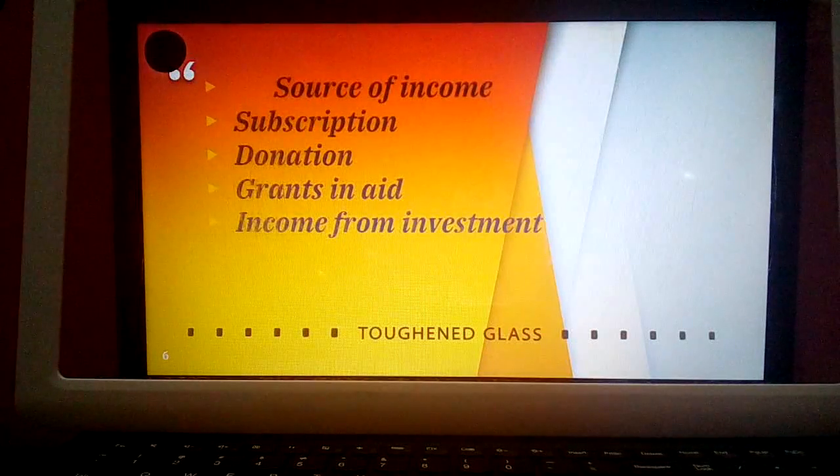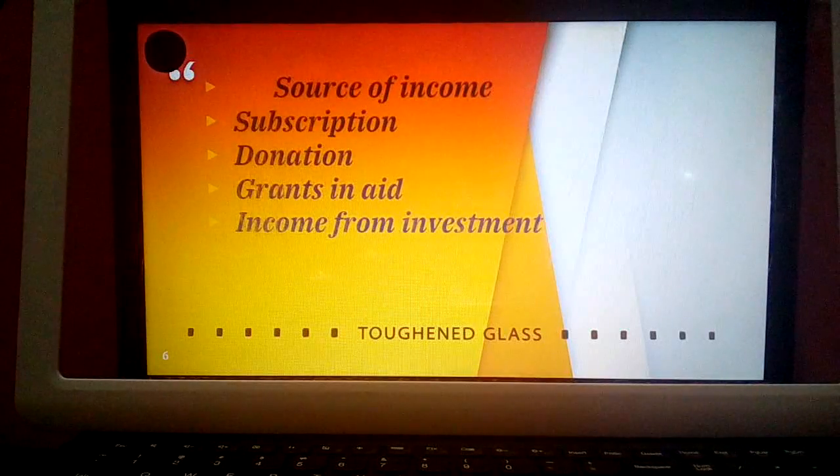Whereas capital item, whose benefit remains for a longer period, that means it lasts more than 1 year. Maybe investment which is made on building, because if the investment is made on building, that particular value of the building increases every year. So it is a kind of capital receipt. Capital payment means interest needs to be paid for the loan taken. So interest needs to be paid regularly. Capital expenditure differs from this capital receipt.